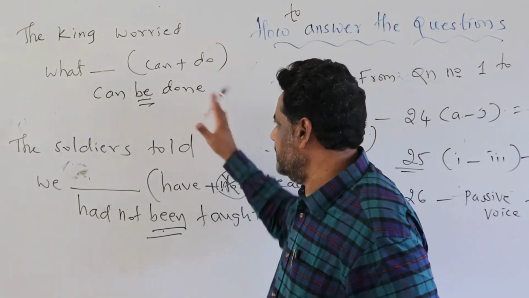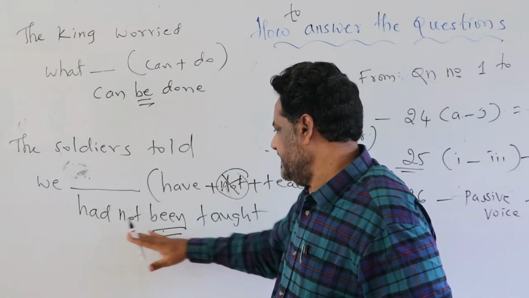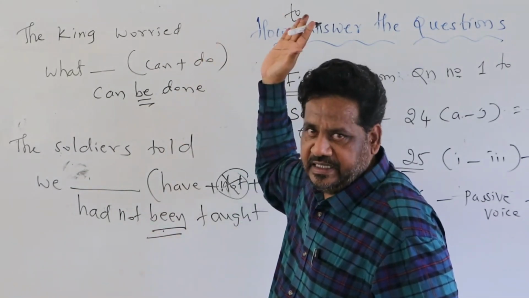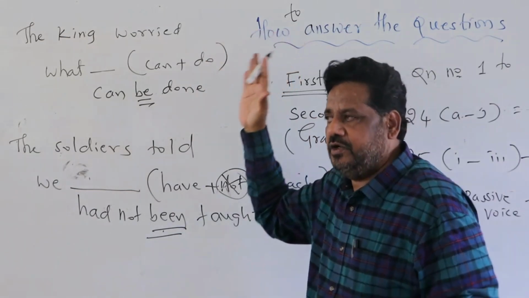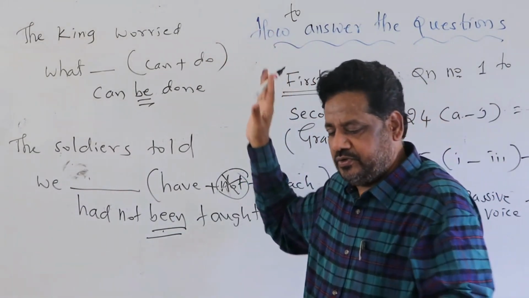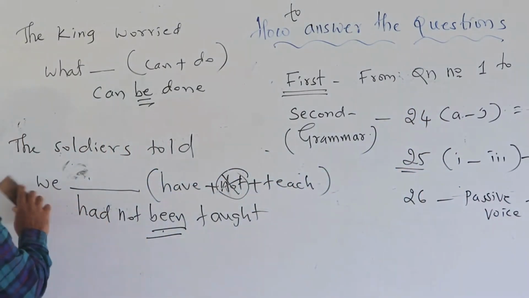So if it is a question like this, can be... if it is like that, had not been. Then if it is can be done, can be called, will be taken, shall be played. So that's the way you have to answer the questions. So that is question number 26.